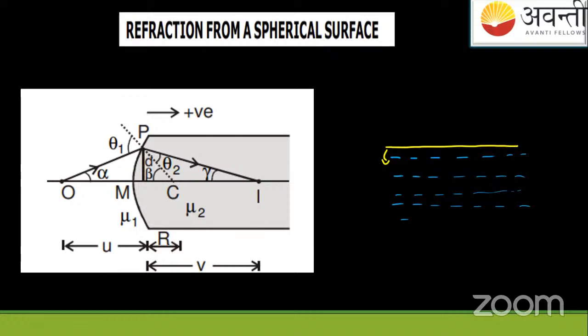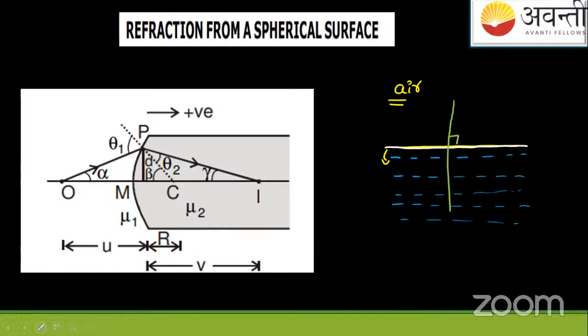This is separating water. And it is separating air above. This yellow one, let me make it with a different white color. This white boundary is separating air and water. Now suppose I will draw a normal to this.